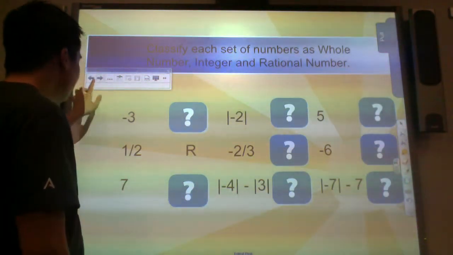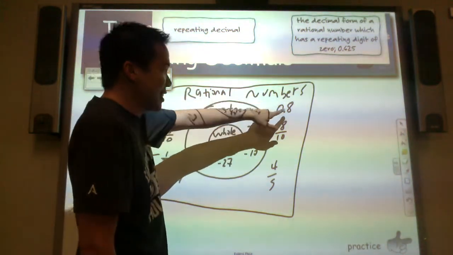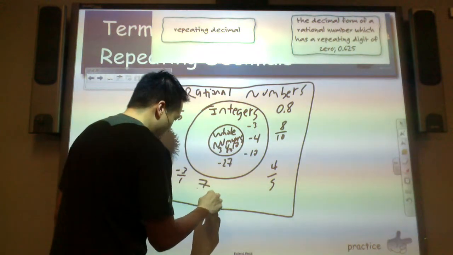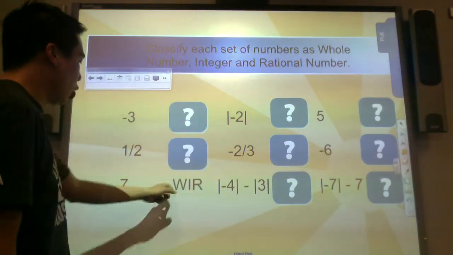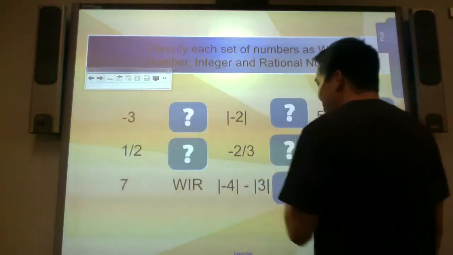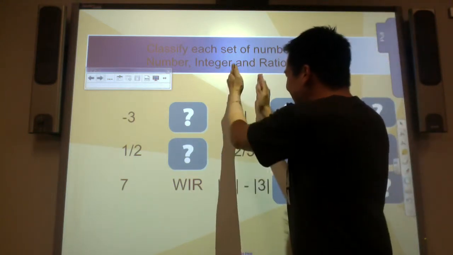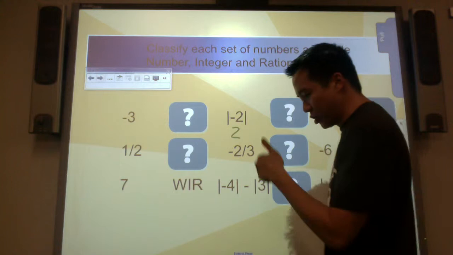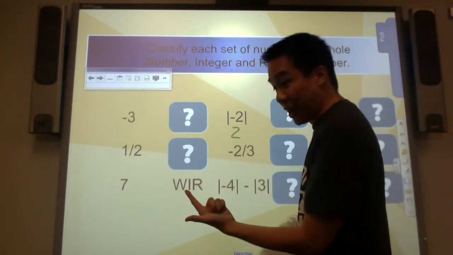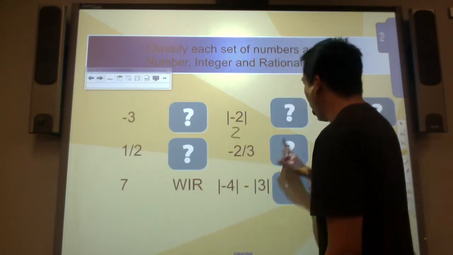7. 7 is a whole number, including an integer. And can 7 be written as a fraction? 7/1. So I think it can be classified all three ways: whole number, integer, rational number. Oh, let's make it a little harder. What's the absolute value of -2? What's the distance of -2 from 0? 2. The number 2 is a whole number. It's also an integer because it's a whole number and its opposite. And can 2 be written as a fraction? 2/1. All three, I think.